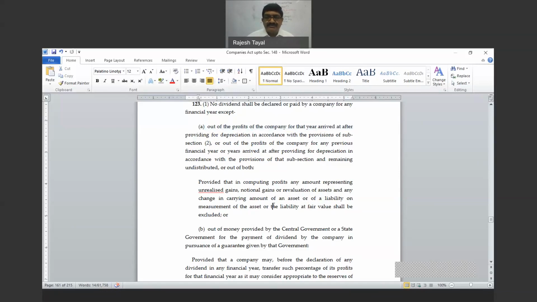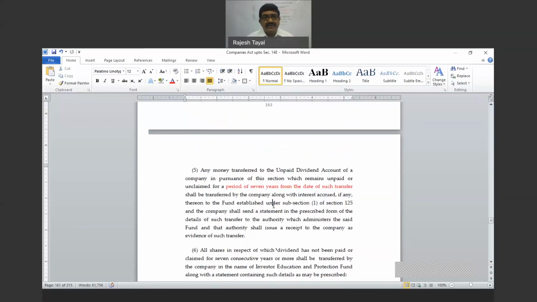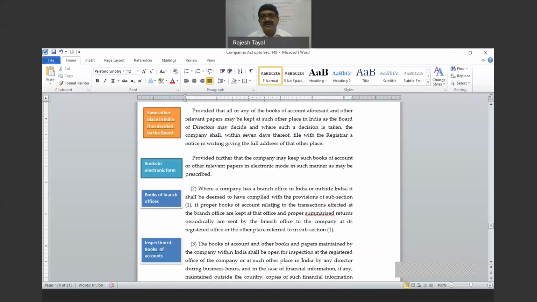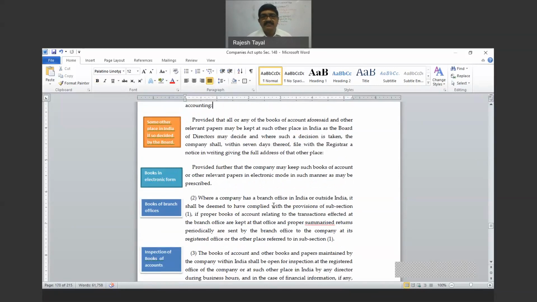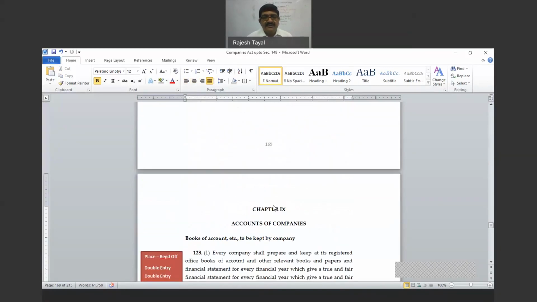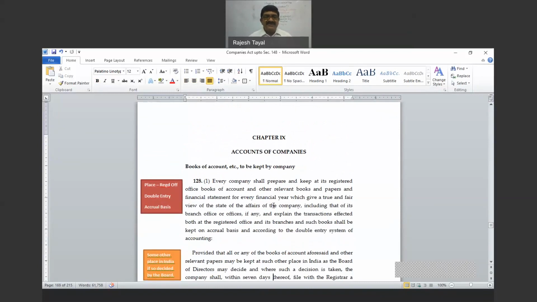To the next chapter, the chapter on accounts. So here we have accounts of the company, section 128 to section 138. Those are covered in this chapter. So section 128 is talking about books of account to be kept by the company.